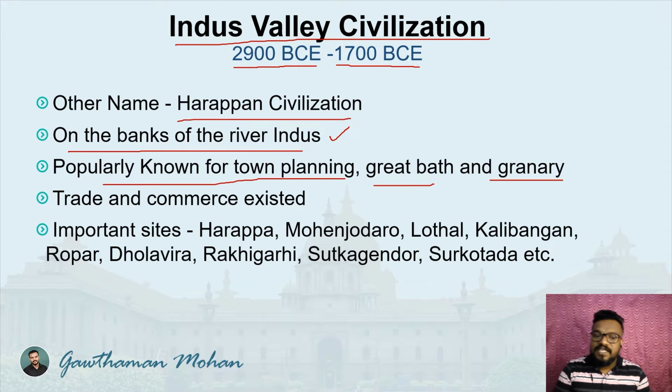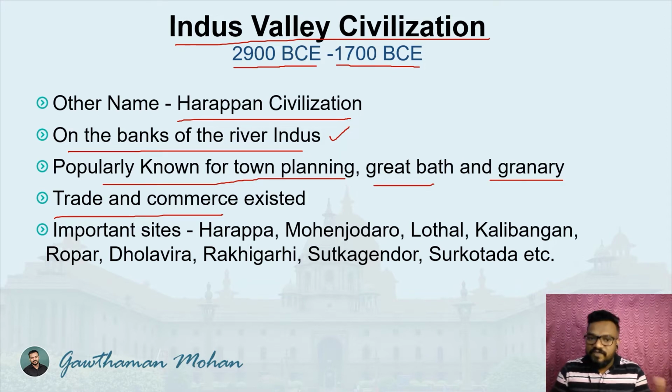And another thing is that Indus Valley Civilization is the oldest civilization in the world also. And like today, trade and commerce existed during that time period. Trade and commerce is very important, because when we look at a civilization, we know that a civilization has some kind of inclination towards relations between the society, or relations between the people.